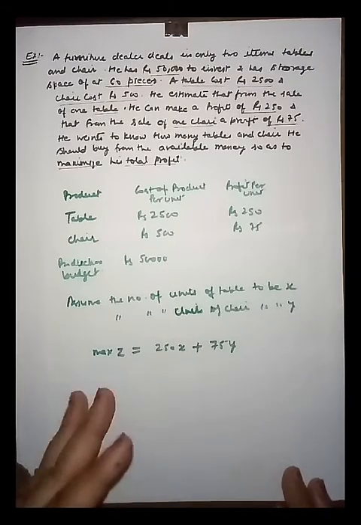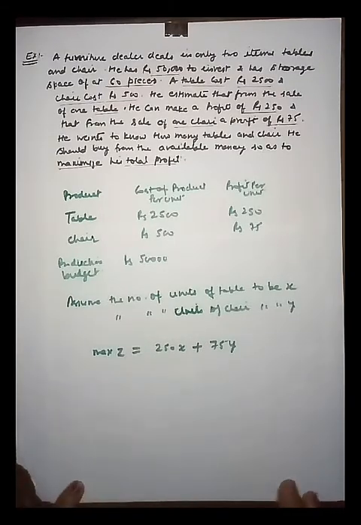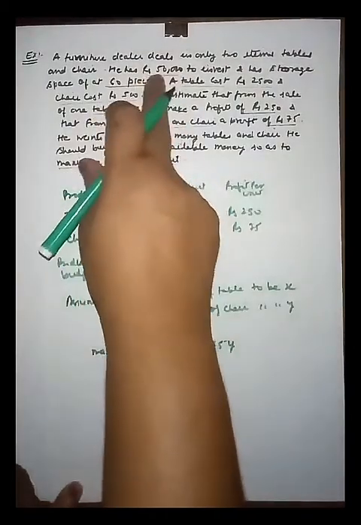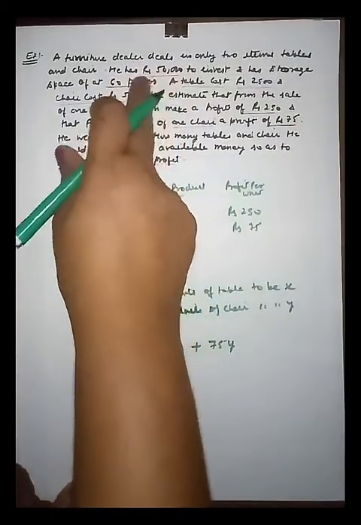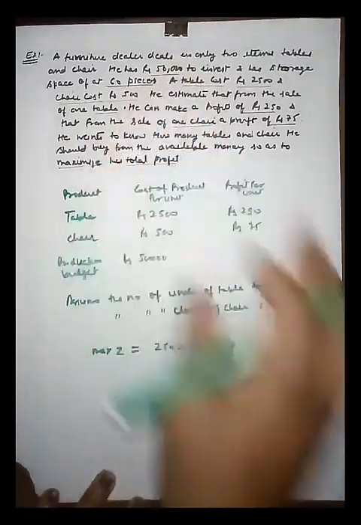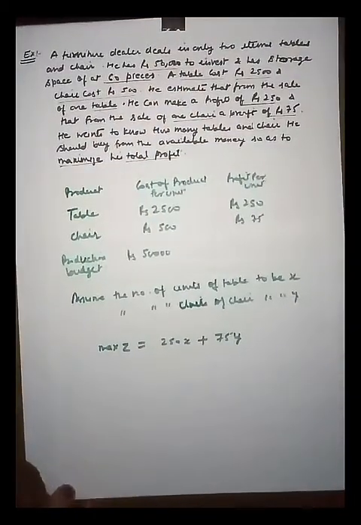Friends, the first is the production budget. We know the production budget is 50,000 investment. That means the cost should not exceed 50,000; it can be less than or equal to 50,000.